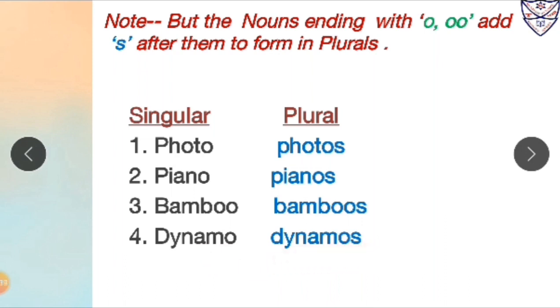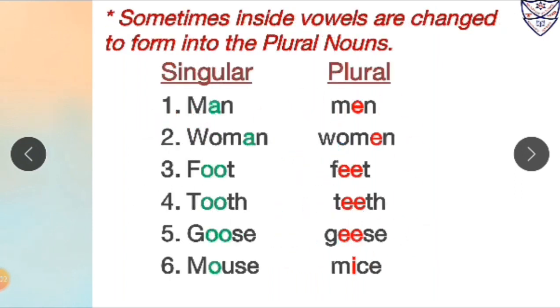So the nouns which end with O or double O, we have to add S after them to form their plurals. Now sometimes inside vowels are changed to form plural nouns. Let us start with the examples.